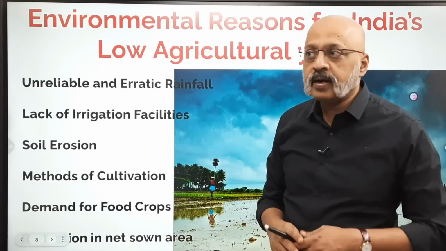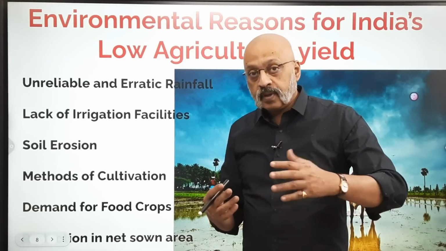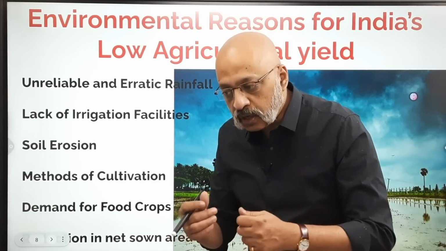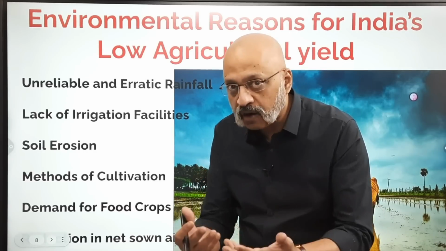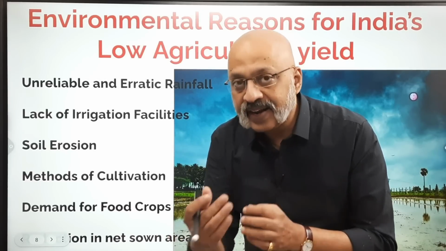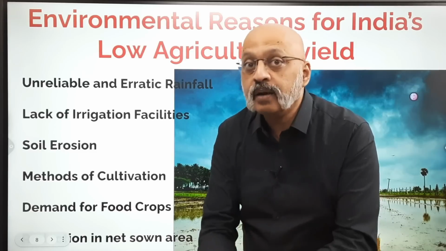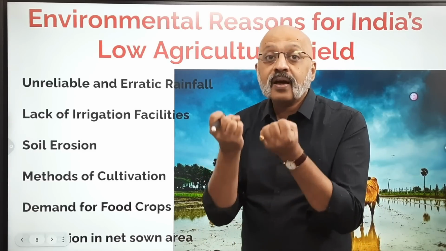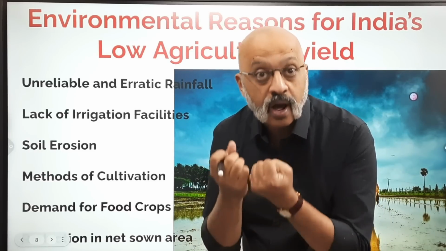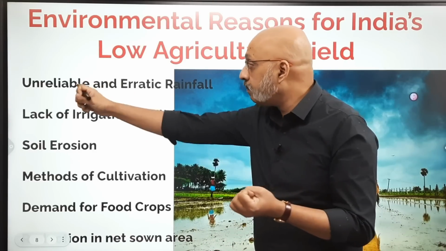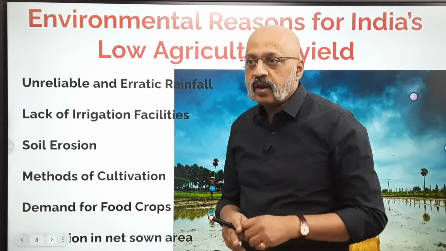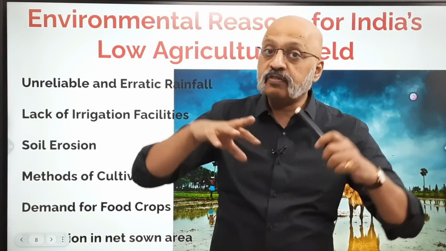Sometimes what happens is that the rain comes at the wrong time, as a result of which the crop which is ready for harvest, but it's probably another 10 days. So if the rain comes today, it will end up damaging it because it is not yet completely 100% ready for harvest. So unreliable and erratic kind of rainfall. So unseasonal rains can also create that problem. Apart from the fact that if there is drought, your entire crop goes for a six. You cannot grow anything at all.